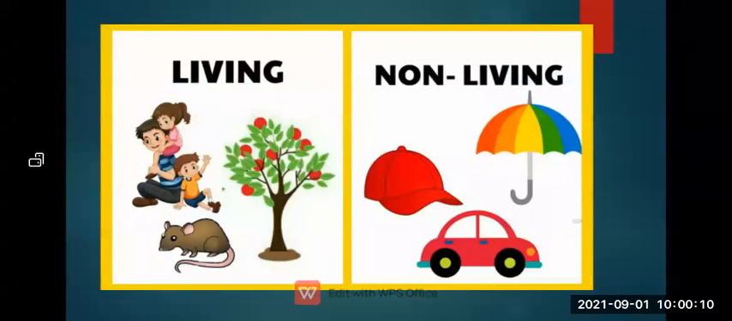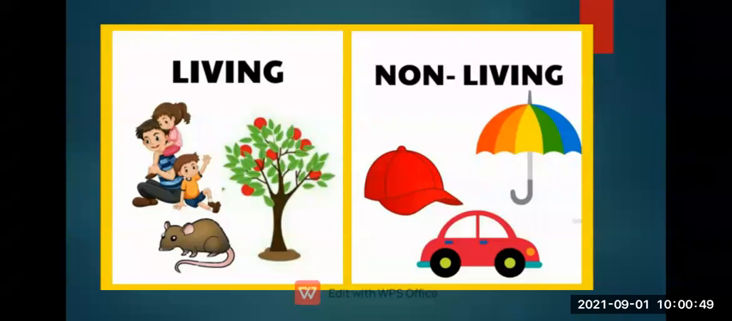Before starting, let us recap what is living and what is non-living. Since childhood, we have been learning the difference between living and non-living organisms. Living means alive, and non-living means not alive, without life. Examples of living things are human beings, trees, animals, and tiny microorganisms that cannot be seen by our naked eye. We need a special instrument to see them, right?